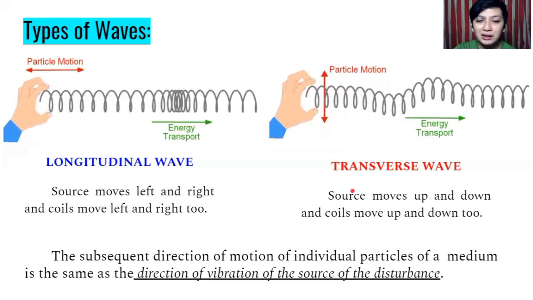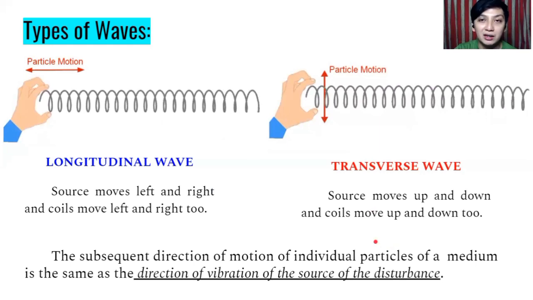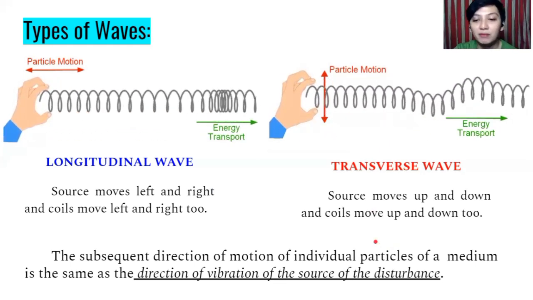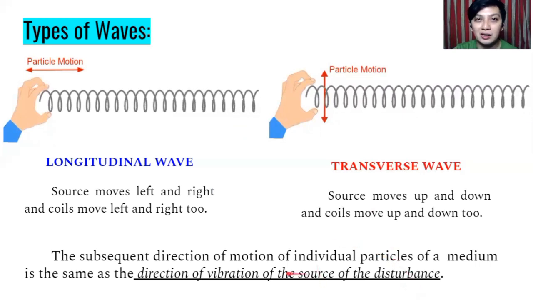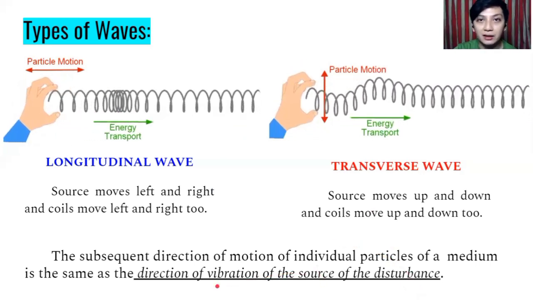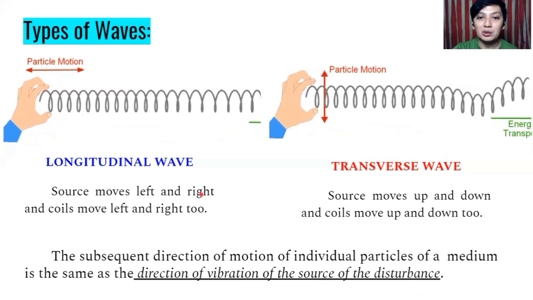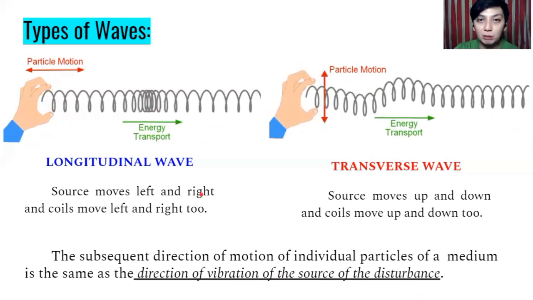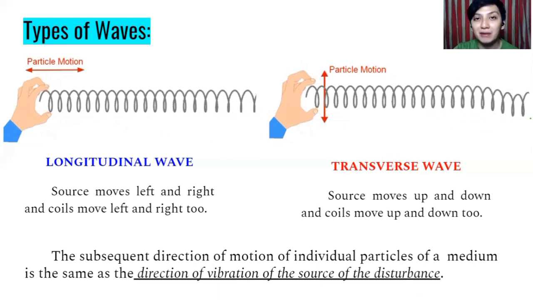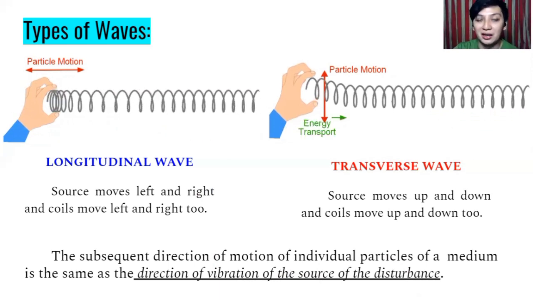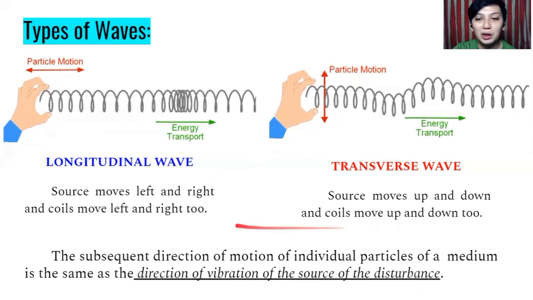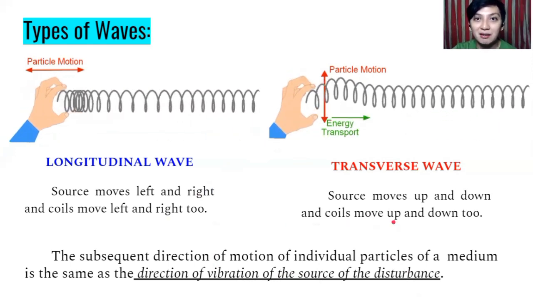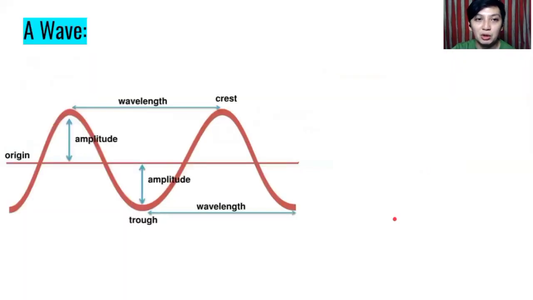So the subsequent direction of motion of individual particles of a medium is the same as the direction of vibration of the source of the disturbance. So the same. They are directly proportional to each other. Kung saan yung movement ng particles or direction of motion ng individual particles, doon din yung direction ng vibration. Okay? So we have longitudinal and transverse wave. Ito ay based on its movement or motion.